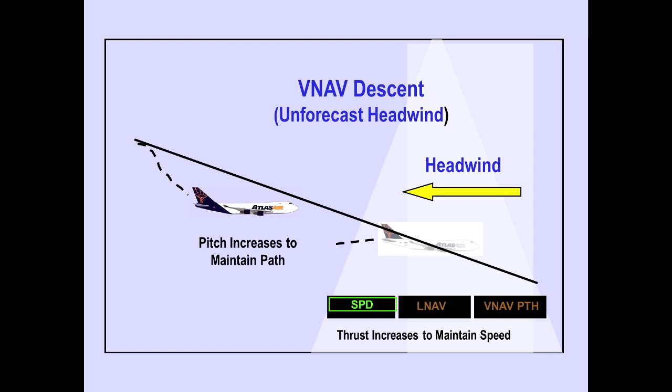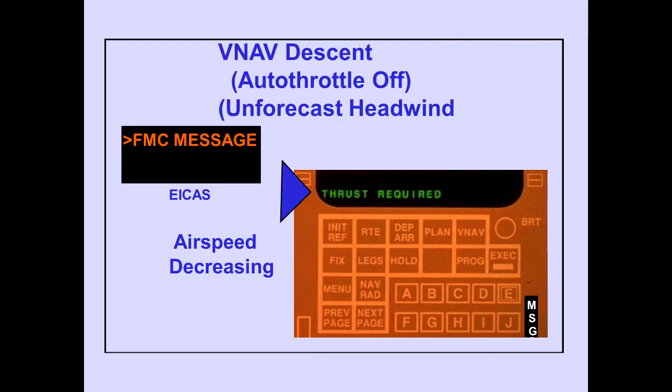The autothrottle mode changes to speed. During a VNAV descent with the autothrottle off and an unforecast headwind, the FMC message thrust required is displayed with airspeed decreasing.